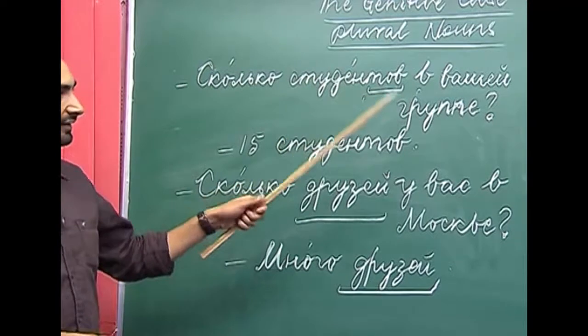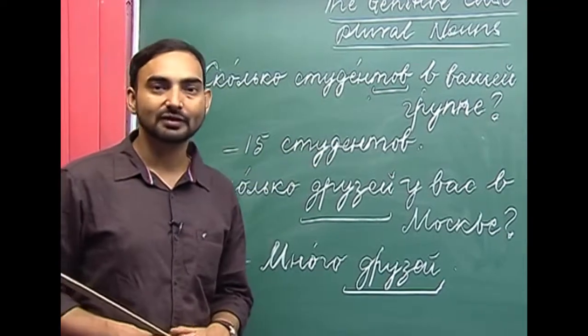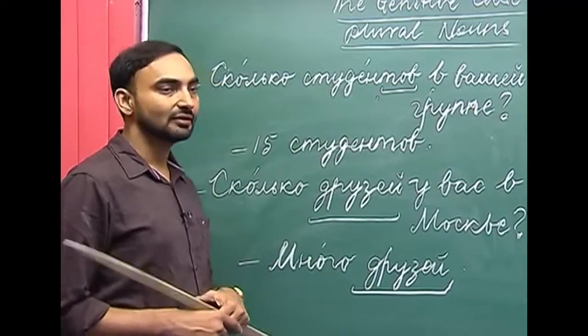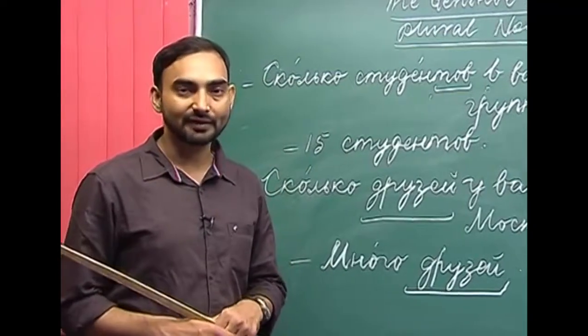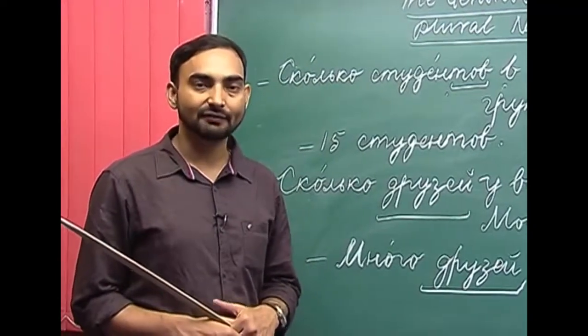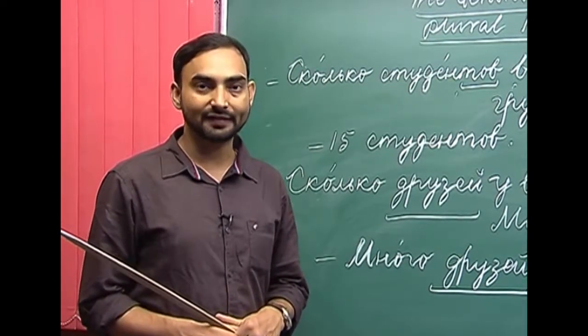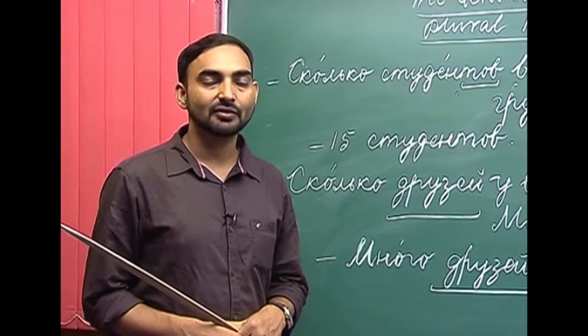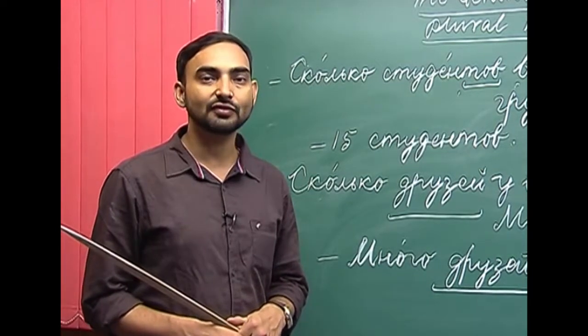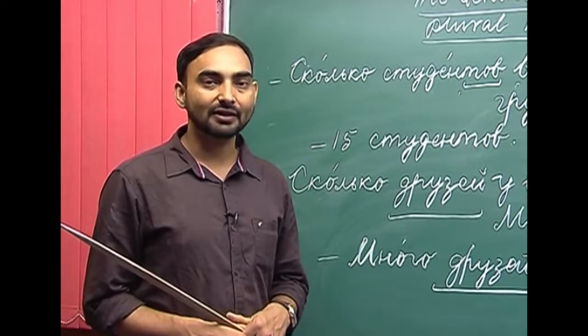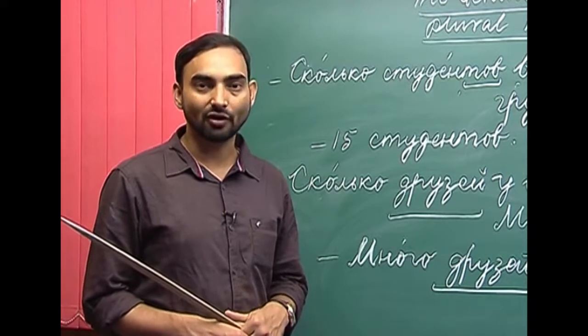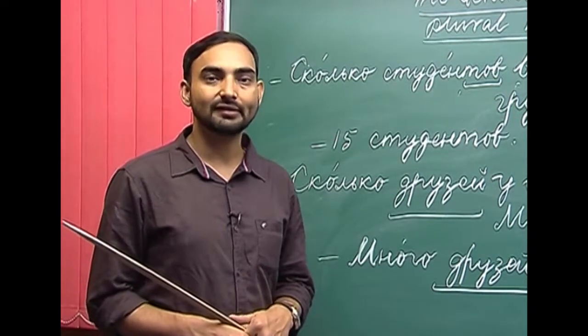Whenever we answer this question, we have to use a cardinal number, and while discussing the cardinal numbers in the previous lesson, we discussed that with the cardinal number 1, we use nominative singular. With the cardinal numbers 2, 3, 4, we use genitive singular, and with the cardinal numbers ending in 5 onwards and 0, we use genitive plural.